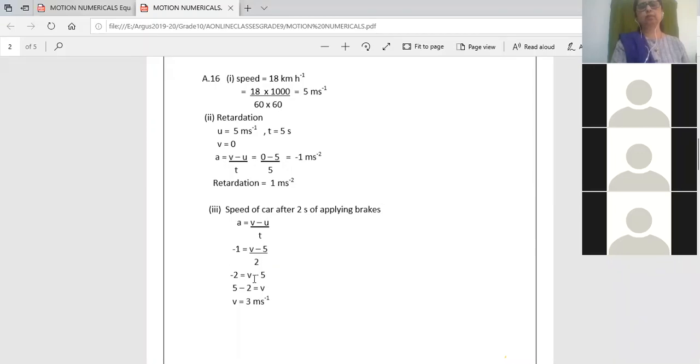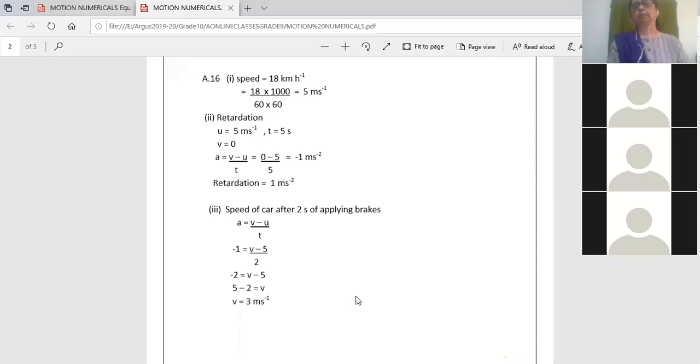So 2 goes up, -2 equal to v minus 5. So 3 meter per second. Children, for solving this, your concept on linear equations of maths, simple linear equations, has to be very clear. Otherwise, you will not get the answers. Because you have to do transposing, one variable from this side to that side. So you should know this concept of transposing.